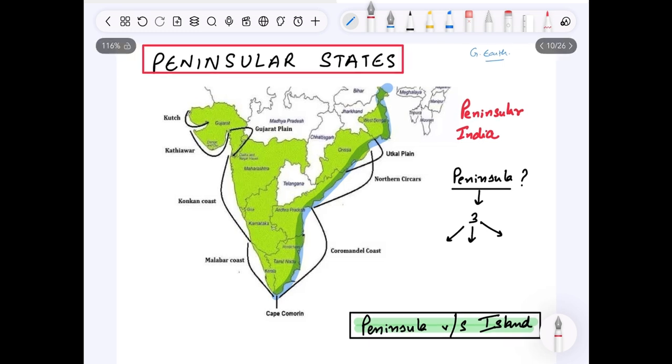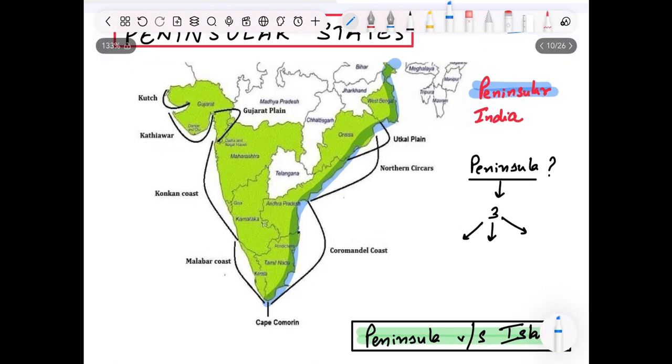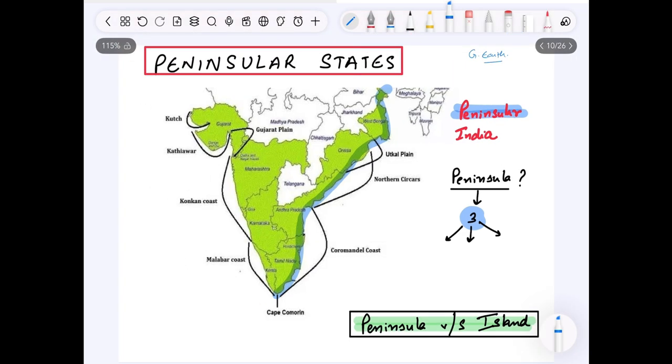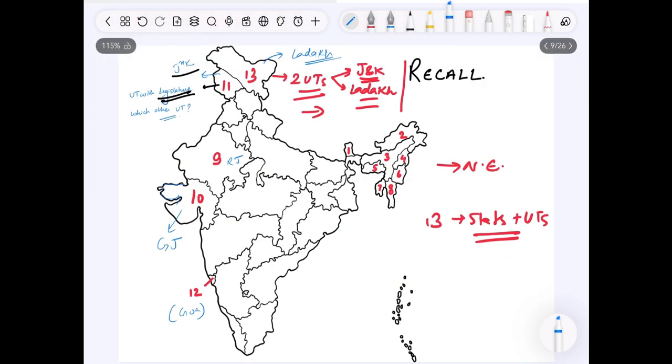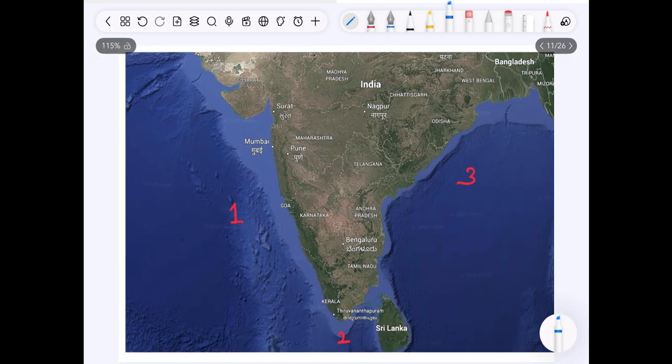So these are the peninsular states. Before I get to the peninsular states, can you recall what is a peninsula? You must have studied in the lower classes. The hint is here itself in front of you. Fine. If you are unable to recall, I have got you a better picture. Let me check. Yeah, here is the picture. So a peninsula is a piece of land which is covered by water from three sides.